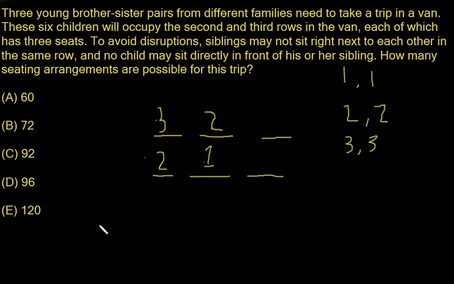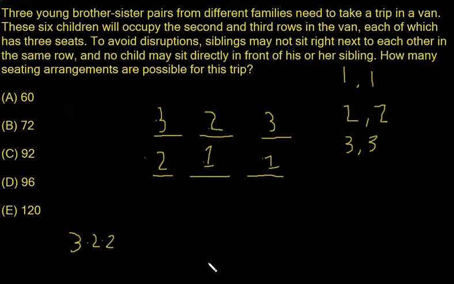So first we had three options, then two options, and then another two options, two or one. Then we were forced to choose one. Looking at the last seat, I again have to choose the number one right here. Let's say I chose the number three right here. Then I couldn't put my one right here, because one and one would be right next to each other.